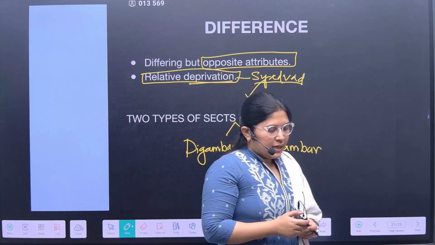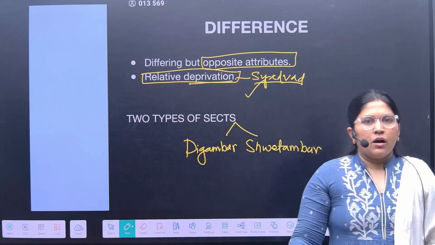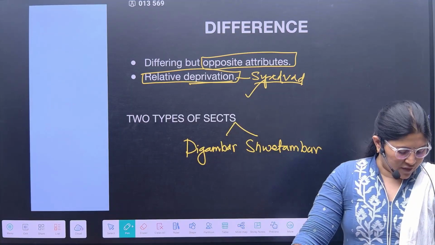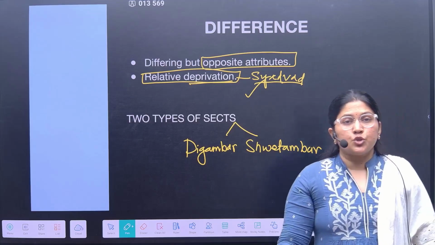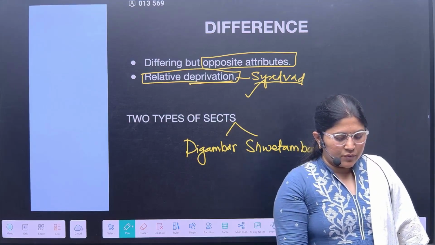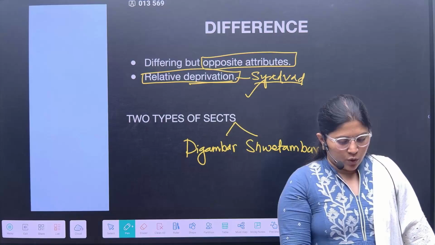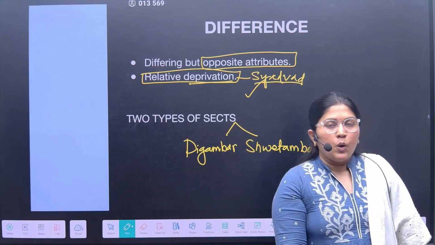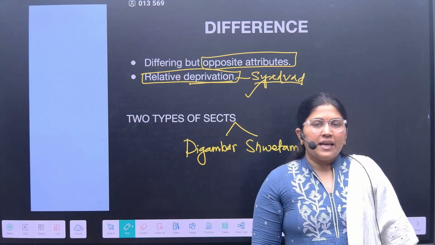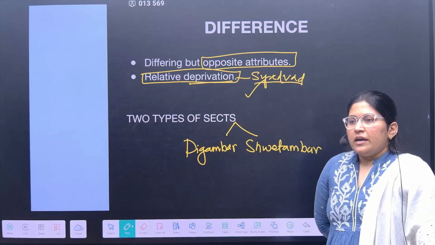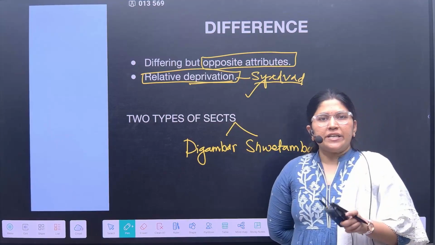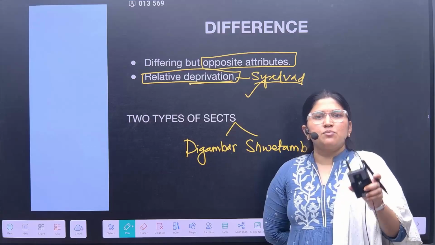So you will see that in ancient times, during the Mauryan period or after the demise of King Ashoka, there was a famine in Bengal. This famine was very significant, and it disturbed the whole society and community which was staying in this Magad region.